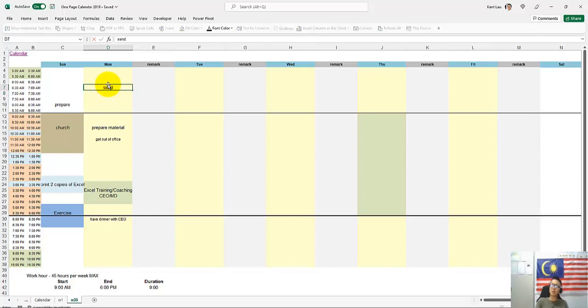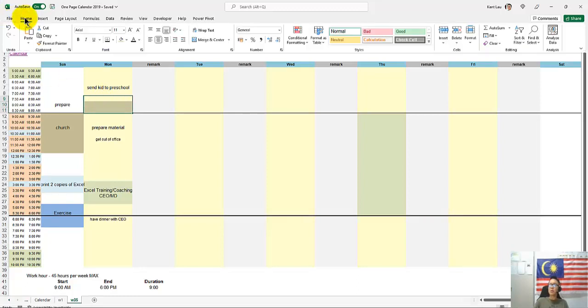kids to preschool. Okay, so I've got to do this here. So that will be somewhere here. Then I have my dinner, and then come back here. I need to learn something here at most somewhere here. So this is where the learning time is.